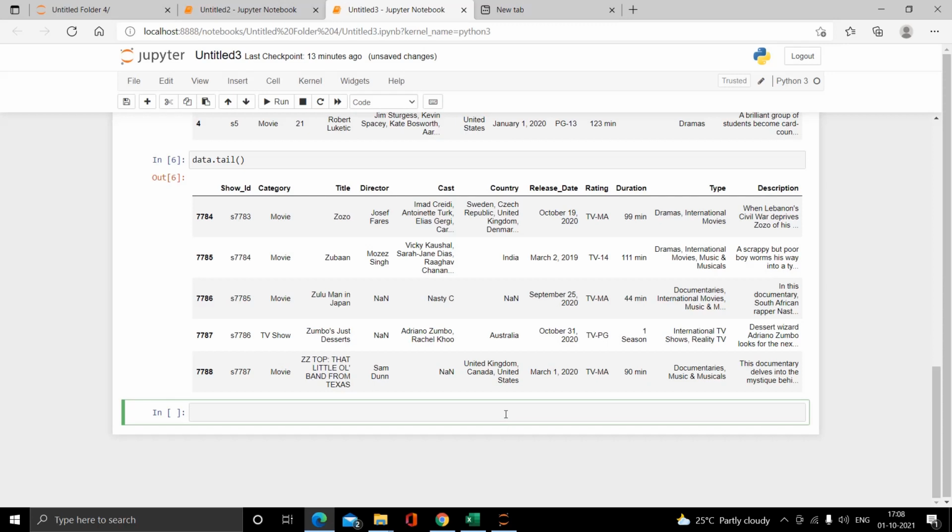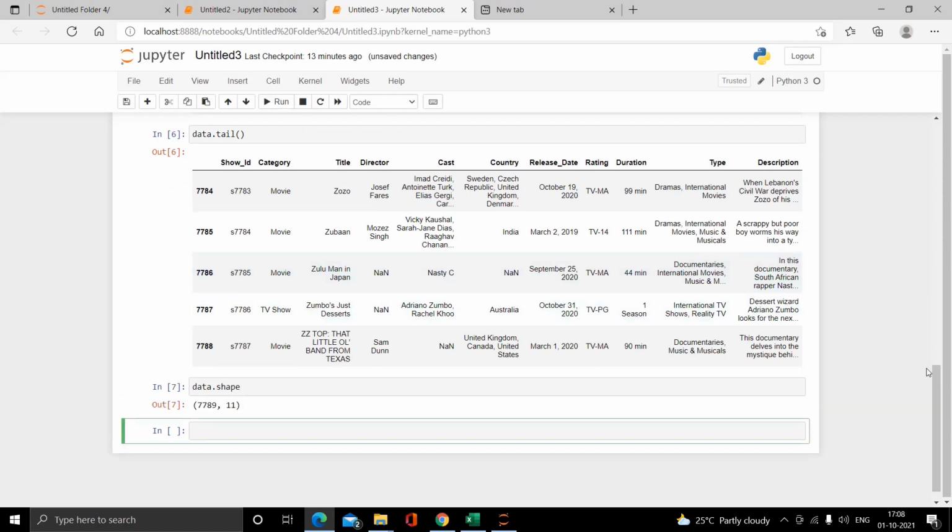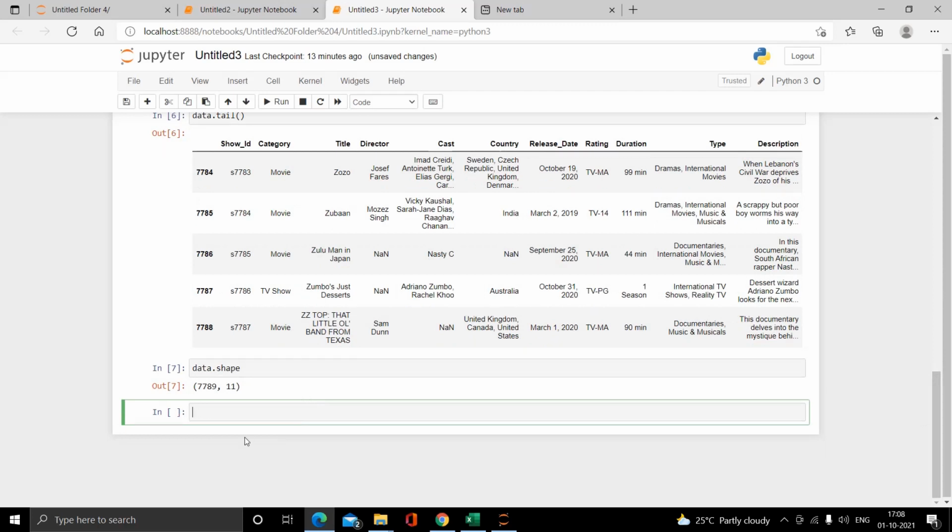Next, our function is shape. Using the shape function, we can show the total number of rows and columns from the Netflix dataset file. Let's see how. The command is data dot shape, and let's run it. Yeah, here you can see there are 7,789 rows in my dataset file, and there are 11 columns. Using the shape function we can see that.